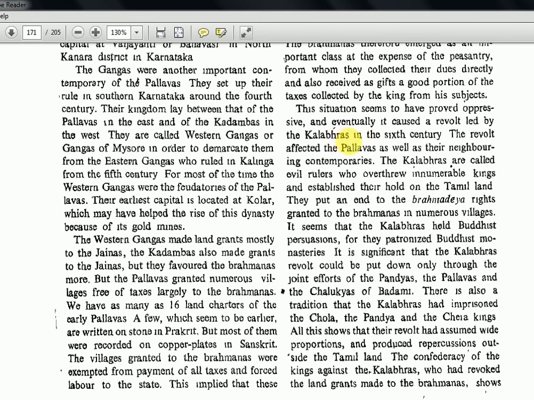This Kalabras again, it is important. Okay, this is actually a dark period, you can tell, between I think the 3rd and 6th AD. There's a dark period in South India where nobody else is there. Only these people are ruling. That I think we have dealt with in another chapter as well.